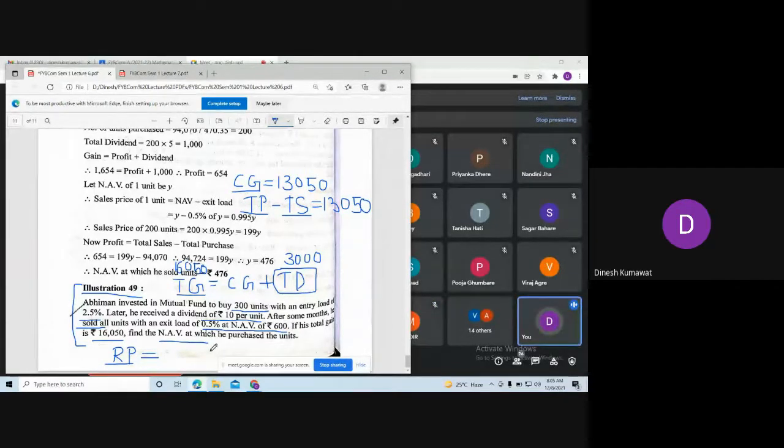Okay, so this gives me 3. Now tell me whether we are going to add this exit load in redemption net asset value or subtract.